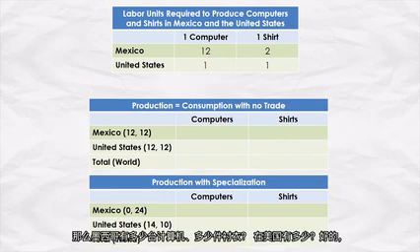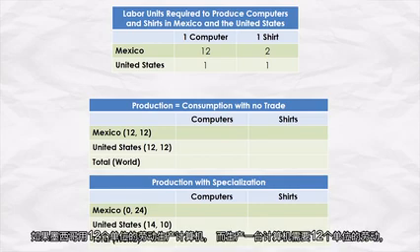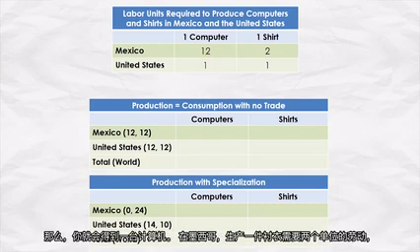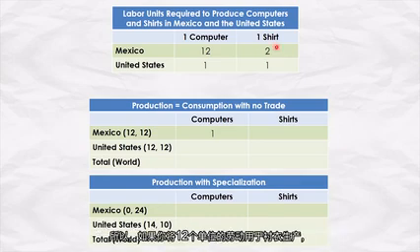Okay. Well, if Mexico devotes 12 units of labor to producing computers, and it takes 12 units of labor to produce one computer, then you're going to get one computer. In Mexico, it takes 2 units of labor to produce one shirt, so if you devote 12 units of labor to shirt production, you're going to get 6 shirts.